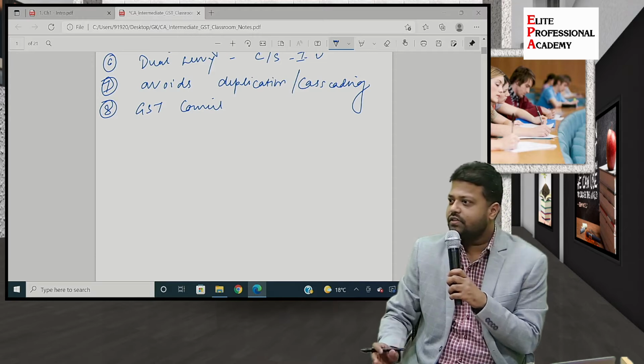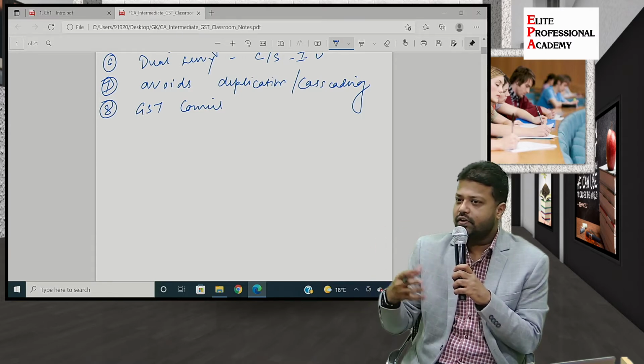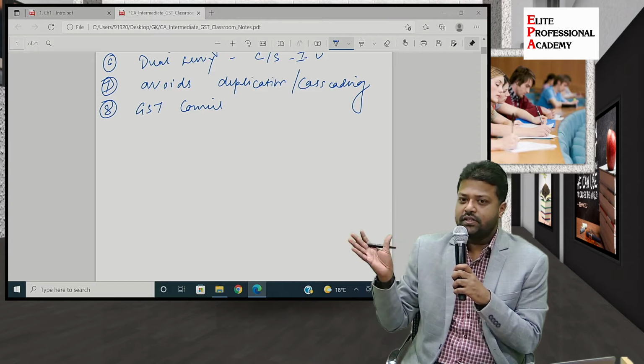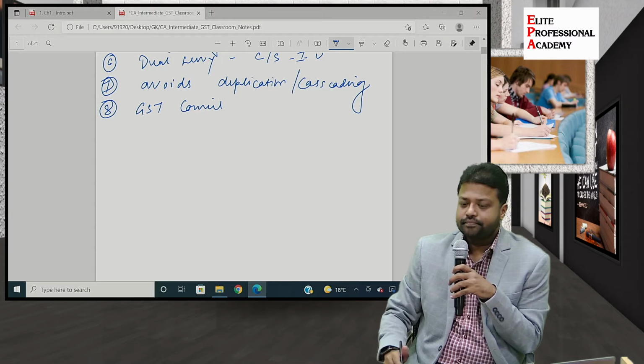Does any legislation become perfect on the first day? The answer is no. We have to make it perfect by bringing practical changes which are required by the trade and industry, and that mechanism is there in place through the GST Council. What else?